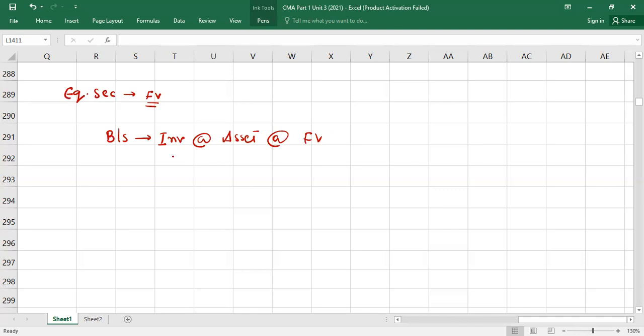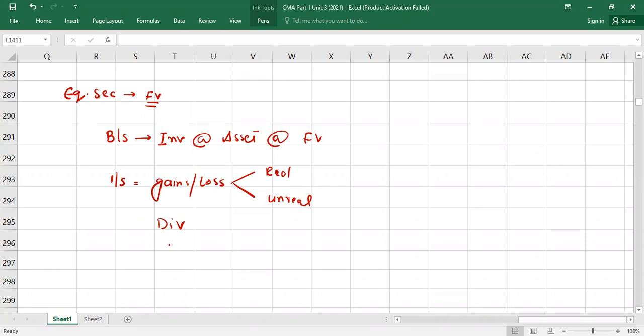Right or wrong? Then in the income statement, I told you all gains and losses, either realized or unrealized, you will take to the income statement. Plus, if you have received dividends, dividends will also be taken to the income statement. Understood?